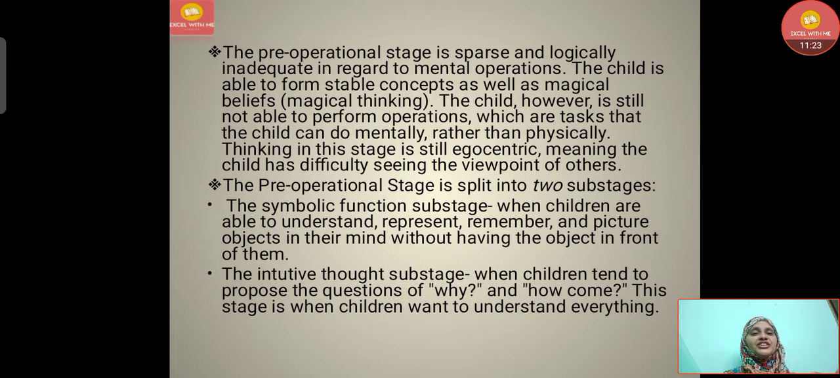The pre-operational stage is split into two substages. Number one, the symbolic function substage, when children are able to understand, represent, remember and picture objects in their mind without having the object in front of them. Then the next one, the intuitive thought substage, when children tend to ask the questions why and how come. This stage is when children want to understand everything. You might have seen children of age 2 to 7 years ask so many questions. They are inquisitive, curious to know about new things.